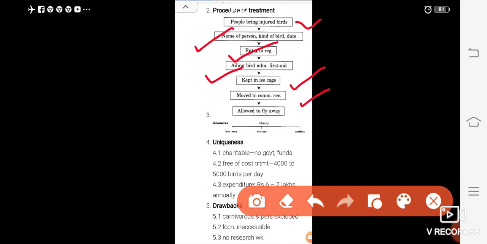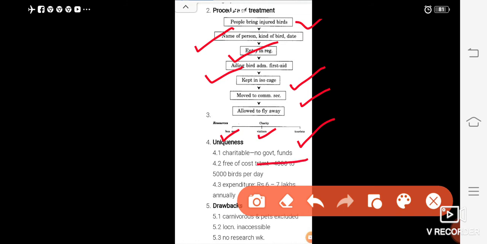Because this hospital is running by charity, charity is given by businessmen, visitors and donors. Some rich people used to give donations. Unique mission, I have already told you in the beginning: charitable, no government fund is there.